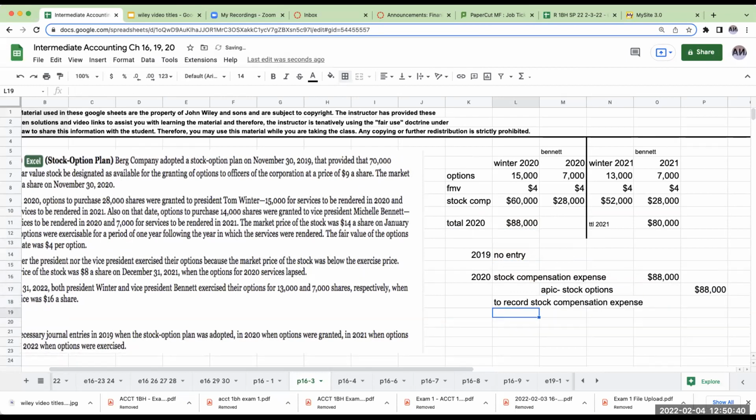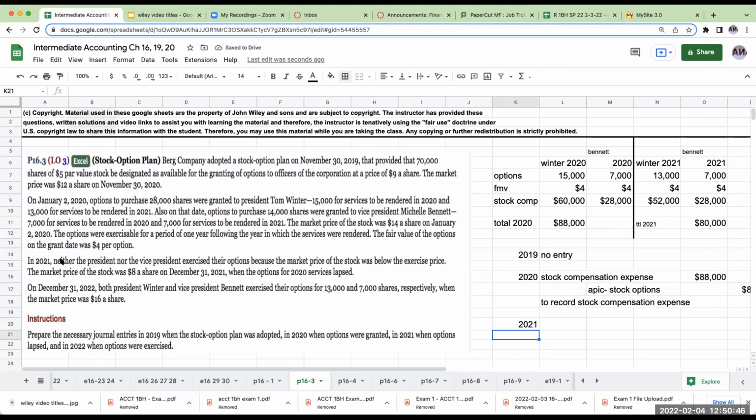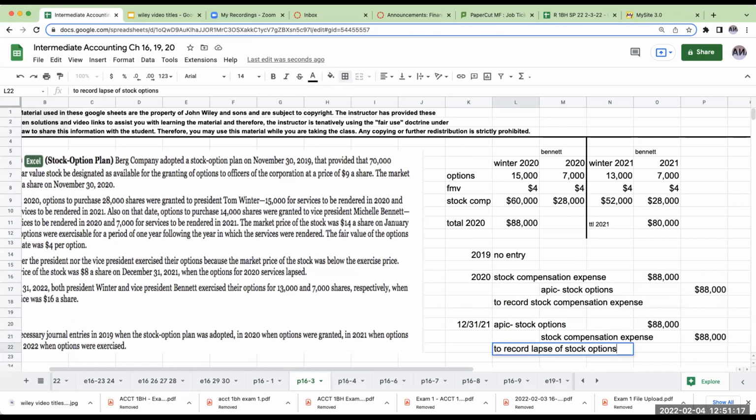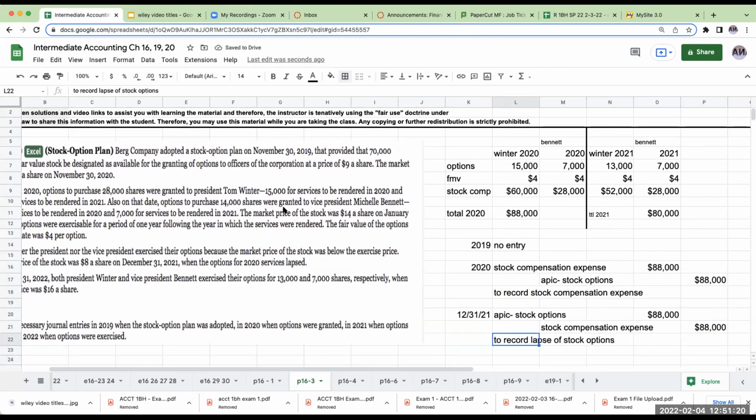Now, the second thing that's happening over here in 2021 is that they declined to exercise their options. So because they lapse, when the options lapse on 12/31/21, I'm going to reverse out this entry because we are in their service period. So that's how I'm going to record the lapse of the 2020 stock options.